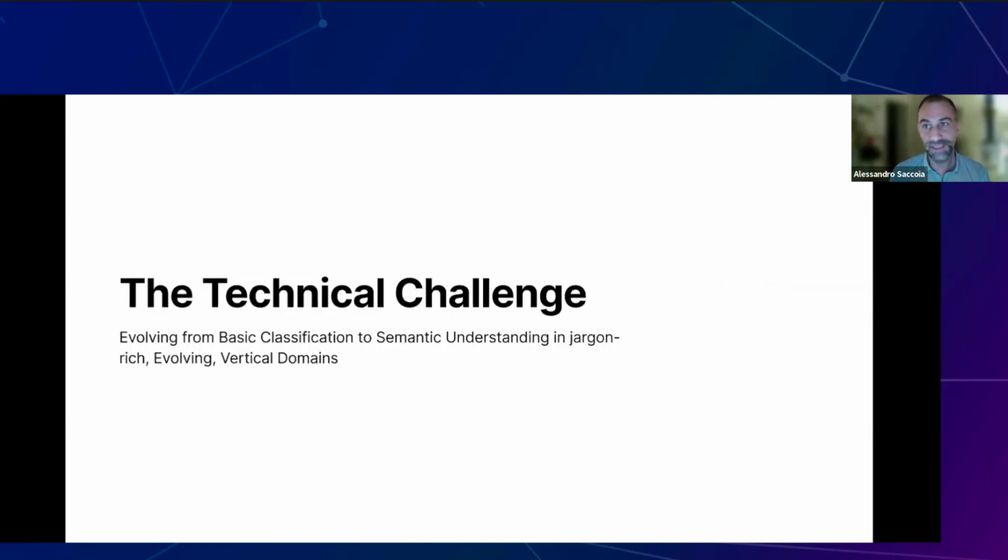Okay, let's get to the main point. So we have a technical challenge in everything that you've seen. We need to evolve from basic classification, keyword-based, for example, to semantic understanding in domains that are very jargon-heavy, jargon-rich. They are also evolving, and they're really deep and vertical.